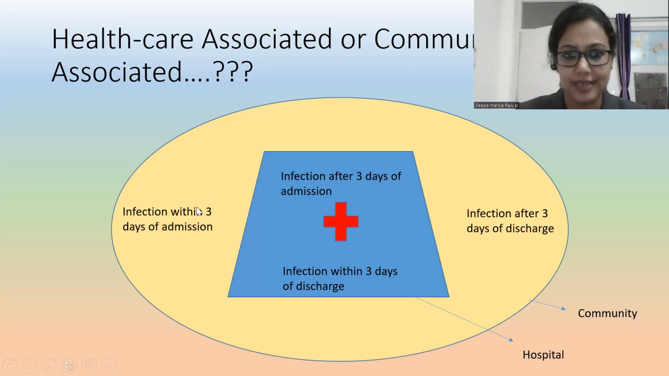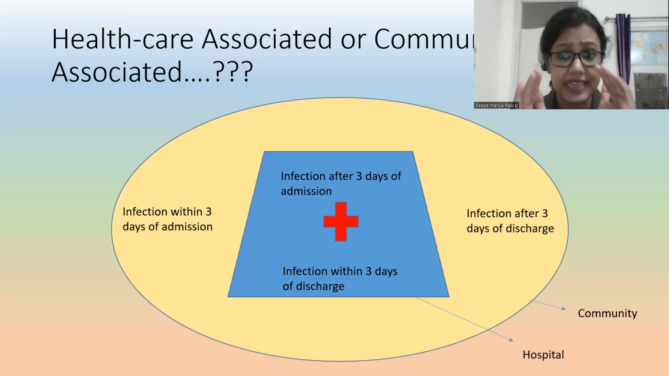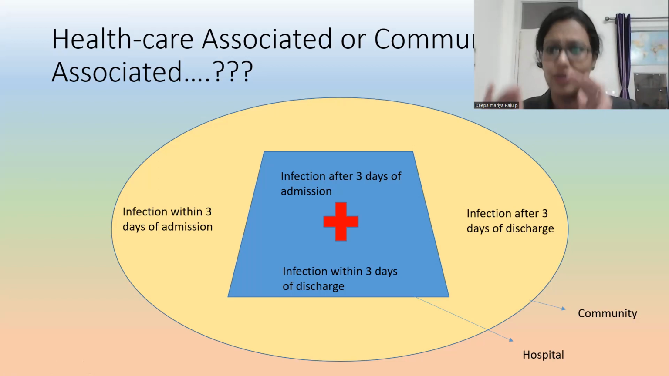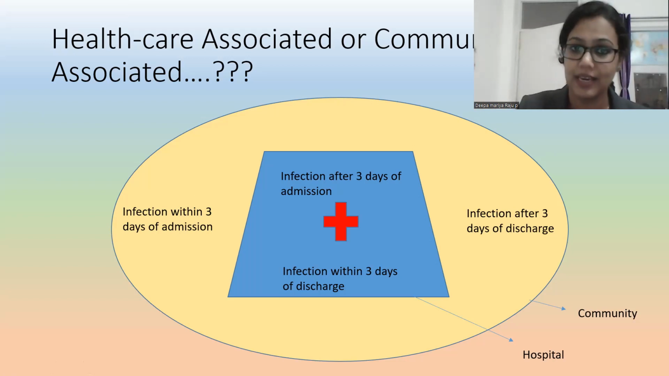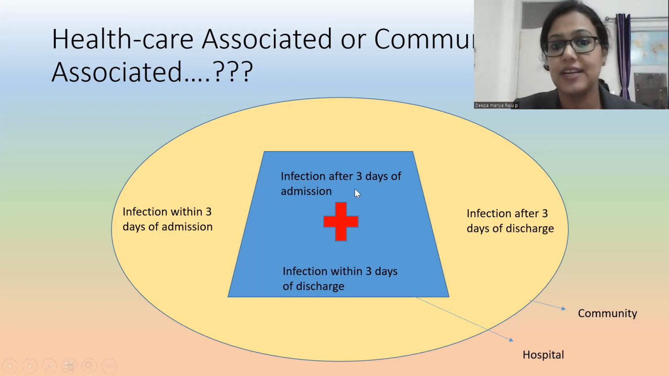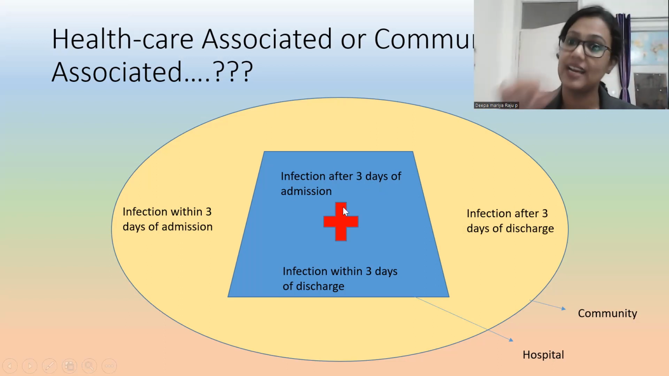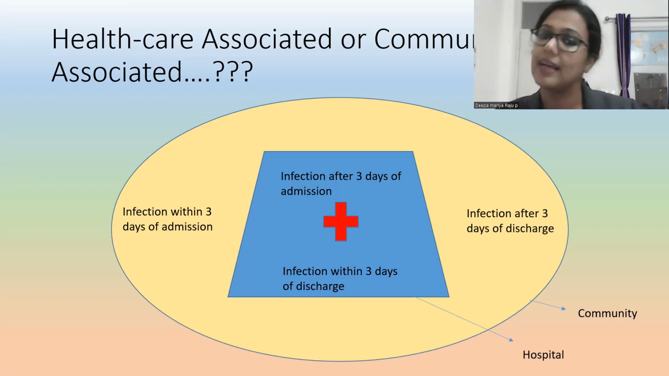See, outside infection within 3 days of admission. The patient is admitted in the hospital, and within 3 days, that means if I'm admitted today and tomorrow I'm developing any infection, from where did I get the organism? From my community. So that is a community acquired infection. Now, infection after 3 days of admission, I wrote it inside the hospital. That organism I got from the hospital only. So that is a hospital acquired infection.